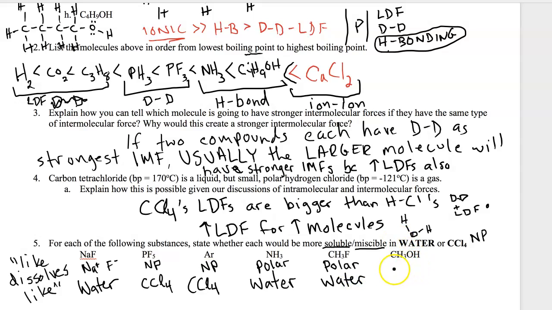And methanol has hydrogen bonding as well. The OH bond makes this very polar. Because it has hydrogen bonding, water has hydrogen bonding, they're very much alike. So this guy will dissolve in water.